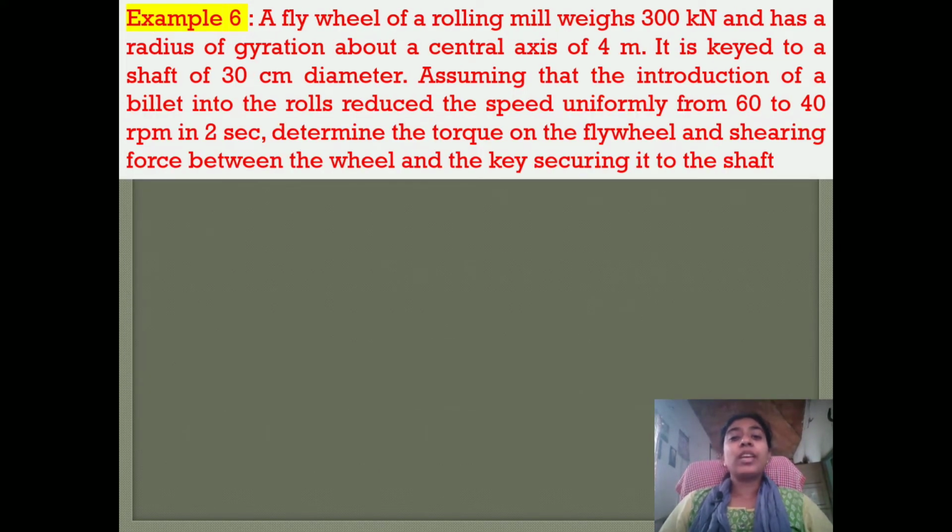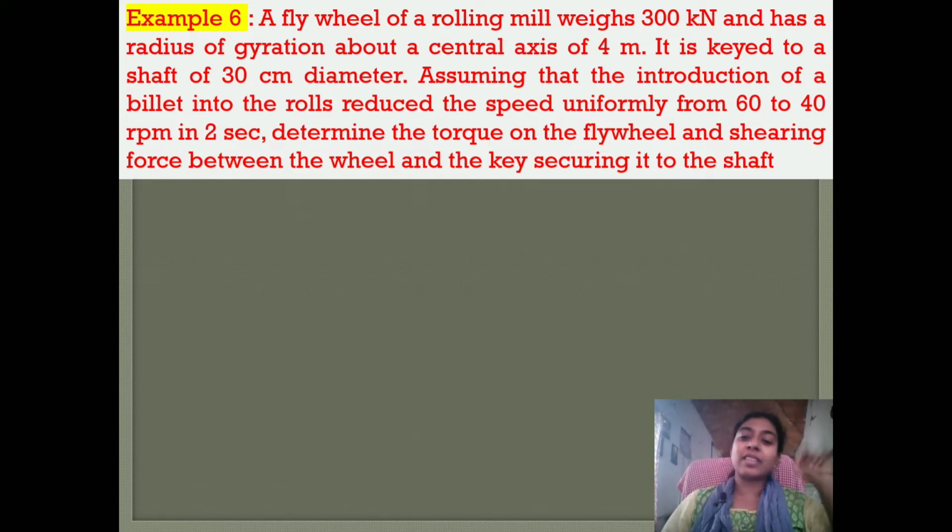A flywheel of a rolling mill. See, it is a rolling mill. It is not a disc, but it is like a rotating wheel. So for a rotating wheel, the moment of inertia is m r square, mass into square of the radius of gyration. This is m r square. So a flywheel of a rolling mill weighs 300 kilonewton.